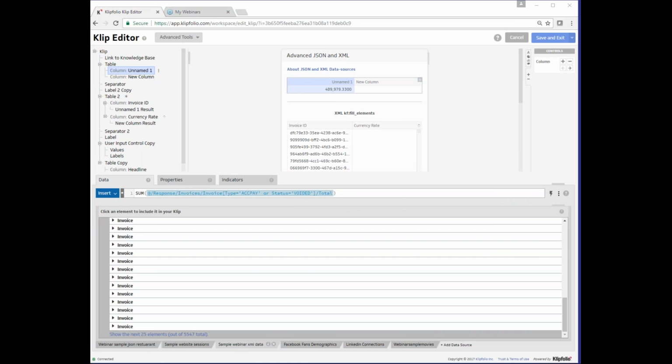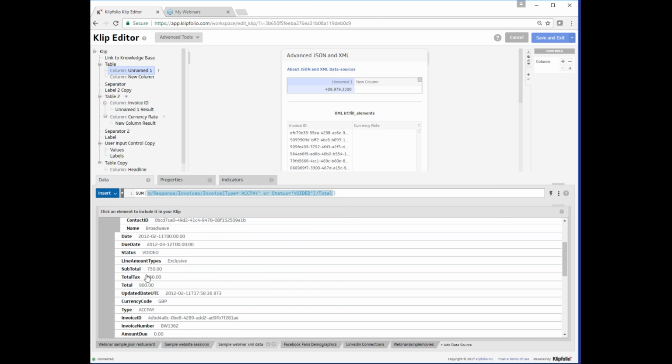You can add many more conditions as well, and even combine ANDs and ORs together. Let's say we wanted to get all the totals where the status is voided, or both the type is ACC pay and the total tax is more than $1,000. We can see the total tax is another node at the same level. We can add in the splitting of condition sections by using brackets around the part that we want to isolate. So for our example, what we are going to do is have the two AND conditions inside of the brackets and then the OR outside of the brackets.